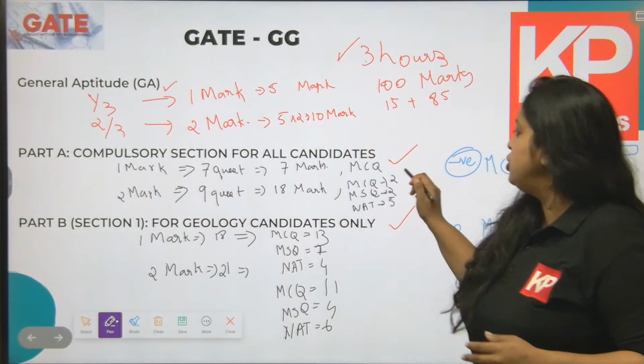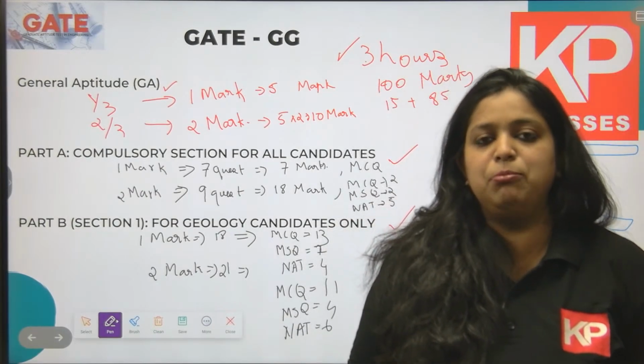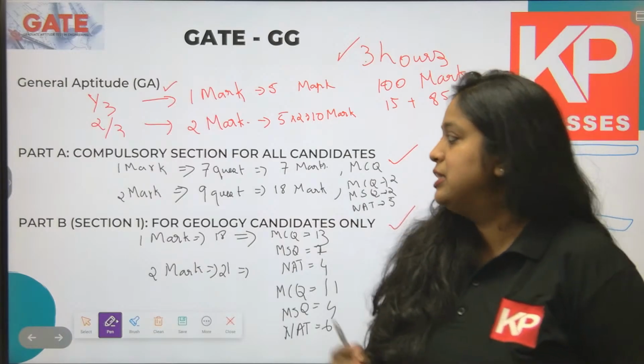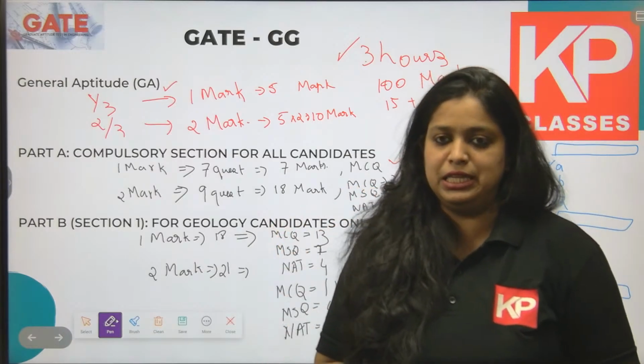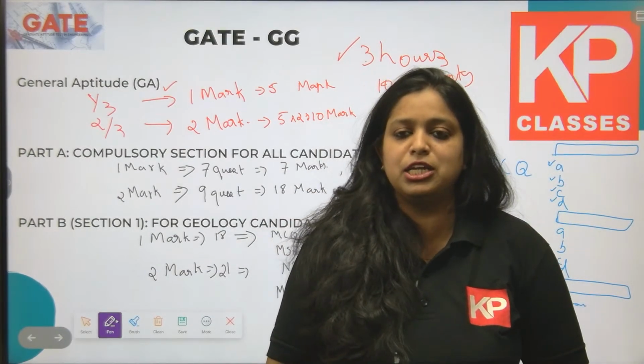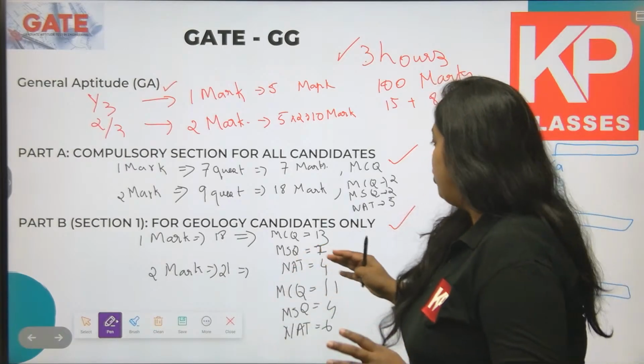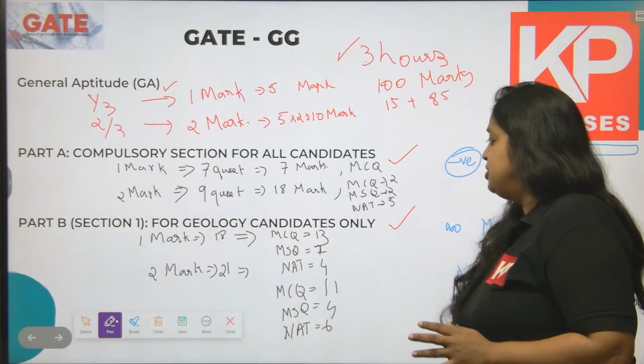Wherever there is an MCQ question, there will be negative marking. If the MCQ question is of 1 mark, the negative marking is 1/3. If the MCQ question is of 2 marks, the negative marking will be 2/3. So I hope the entire section is clear.